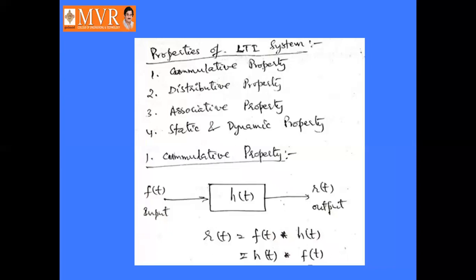What is meant by an LTI system? Linear time invariant system. It is linear as well as time invariant. What is meant by time invariant? Parameters do not change with time. Then these are called time invariant systems, and these are the properties of our LTI systems.